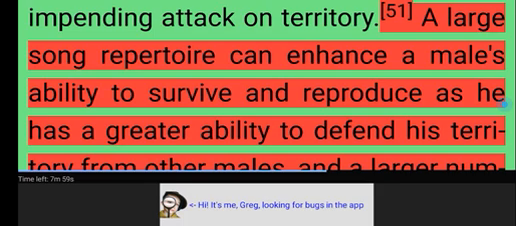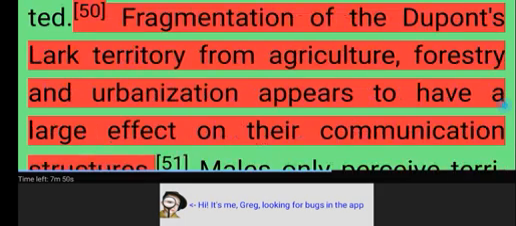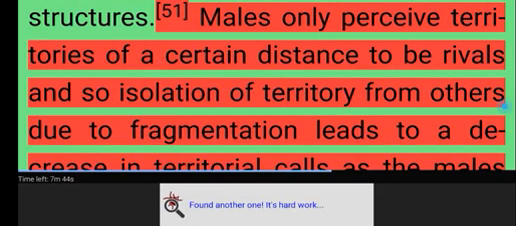A large song repertoire can enhance a male's ability to survive and reproduce as he has a greater ability to defend his territory from other males, and a larger number of males in the species means a larger variety of songs being transmitted. Fragmentation of the Dupont's lark territory from agriculture, forestry and urbanization appears to have a large effect on their communication structures. Males only perceive territories of a certain distance to be rivals, and so isolation of territory from others due to fragmentation leads to a decrease in territorial calls as the males no longer have any reason to use it or have any songs to match.